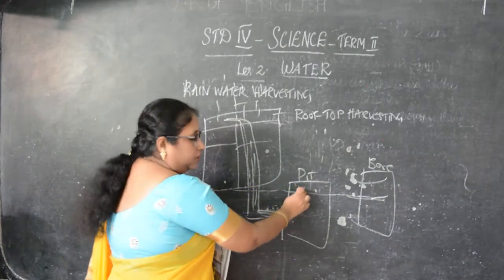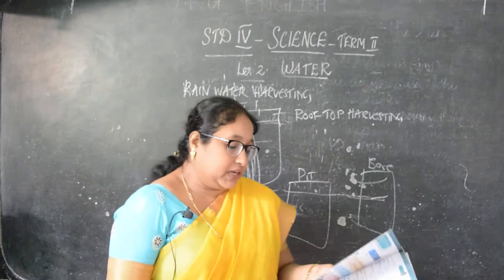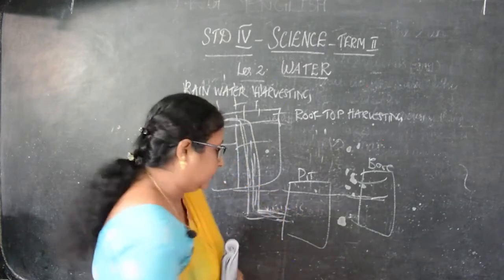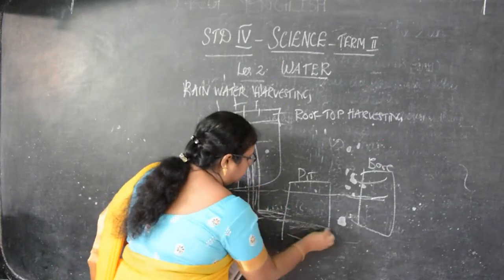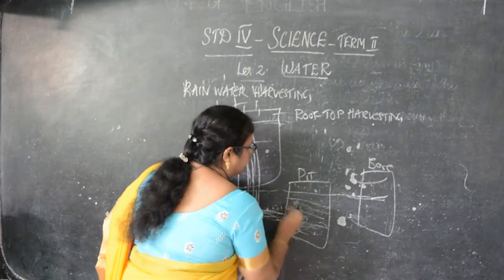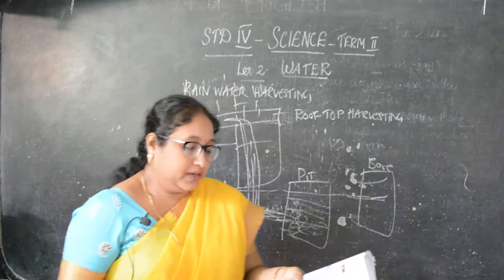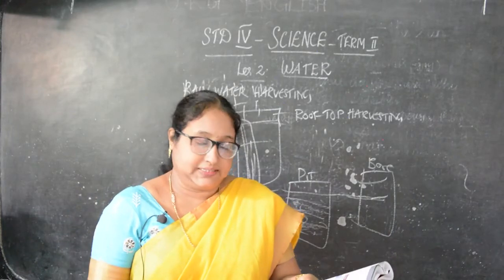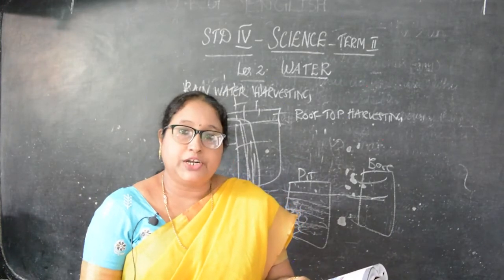The water enters into the pit, which consists of gravels and coarse sand. Here on the gravels, there are small small stones. First the big stones, then small gravels and sand. Okay, that is a pit which consists of gravels and sand. As it passes, impurities are filtered.